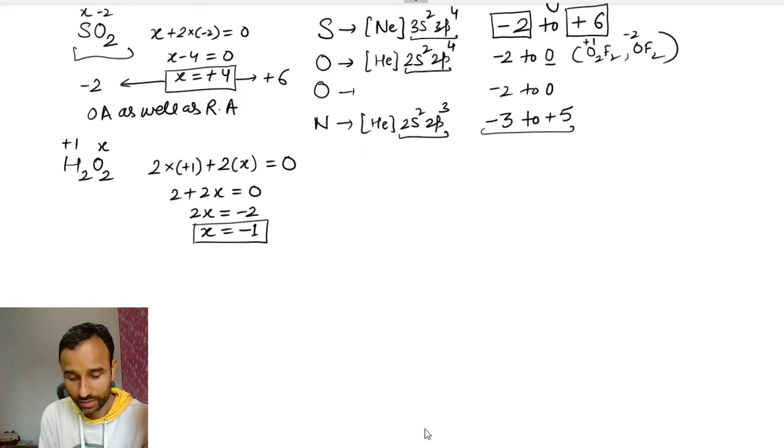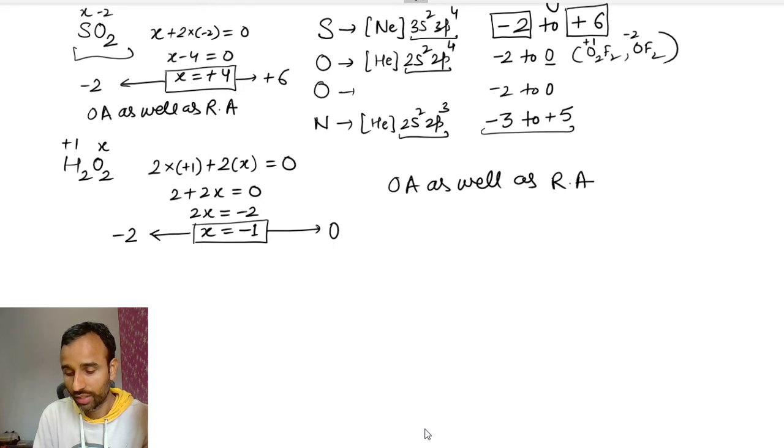It can be decreased up to -2 and increased to 0. That means H2O2 can also act as an oxidizing agent as well as a reducing agent. Right? Now come to the third one, that is ozone.